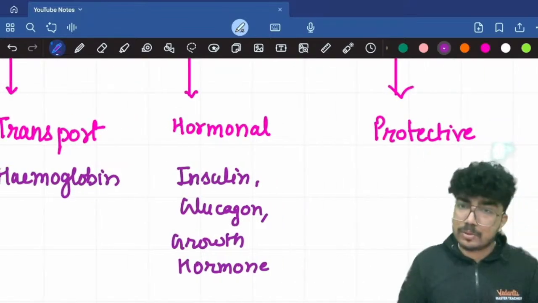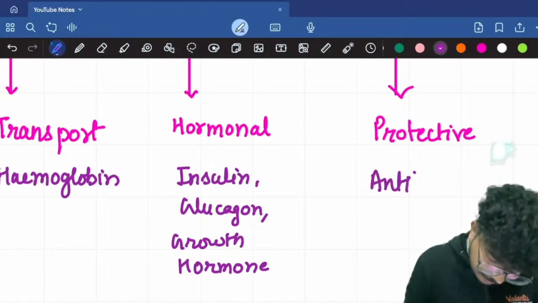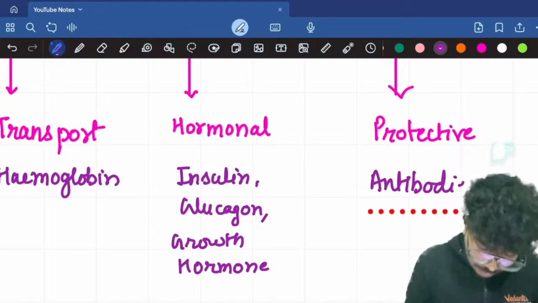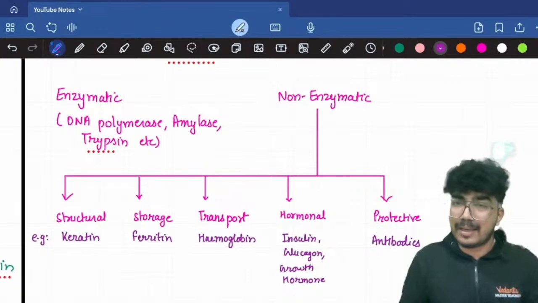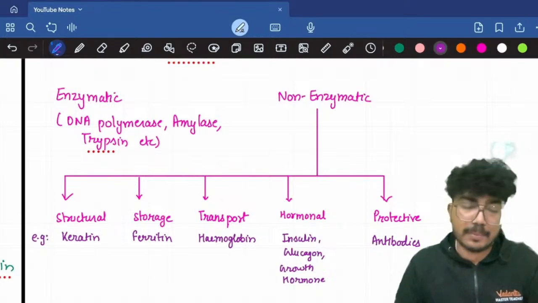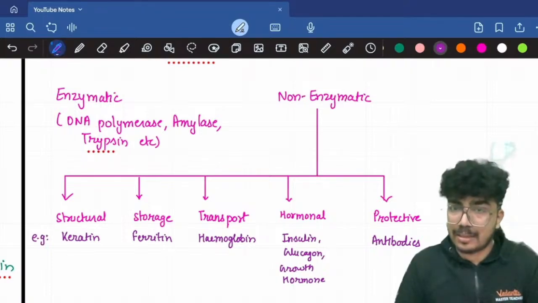And for the protective one, you have antibodies, complement proteins, fibrinogen. There are ample examples again, but I'll give you the most important ones. If you refer to some international publications, you can find more categories. You have receptor proteins, which are GPCRs, G protein coupled receptors. Then you have the toxin proteins, etc. But I hope up to the level of NSEJS, this much classification is enough for you.